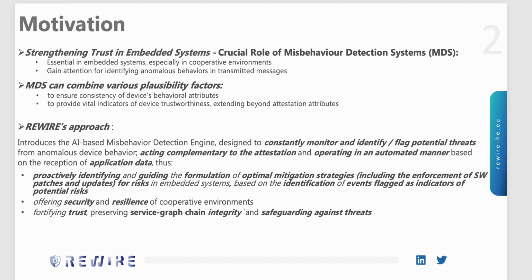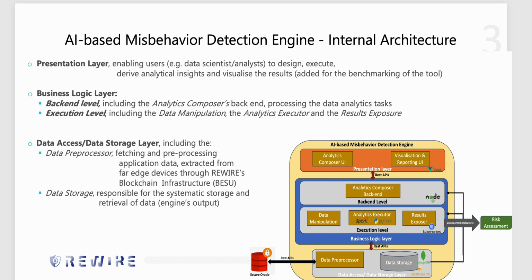Thus, it can proactively identify and guide the formulation of optimal mitigation strategies for risk in embedded systems based on identifying events which are flagged as indicators of potential risk. Moreover, it offers security and resilience of cooperative environments while fortifying trust, preserving service graph chain integrity, and safeguarding against threats.